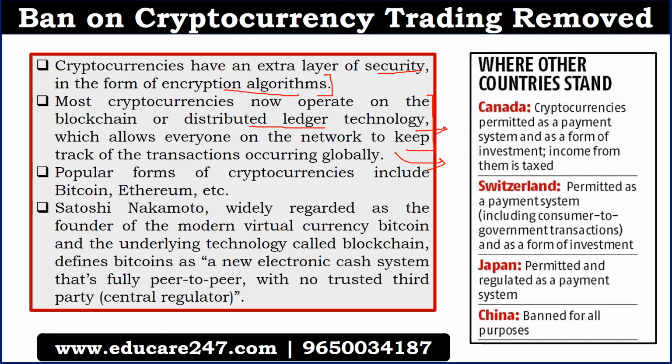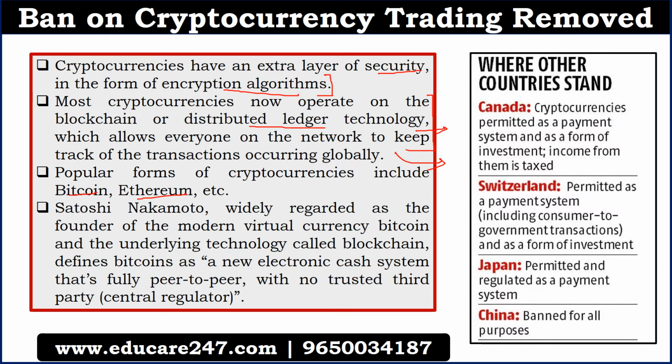Some cryptocurrencies are Bitcoin or Ethereum. Facebook has also launched a cryptocurrency. Some countries like Venezuela have also launched cryptocurrencies. Satoshi Nakamoto is the founder of Bitcoin and blockchain technology, because Bitcoin runs on blockchain technology. In this case, there is no third party central regulator. It is a peer to peer monitoring system.